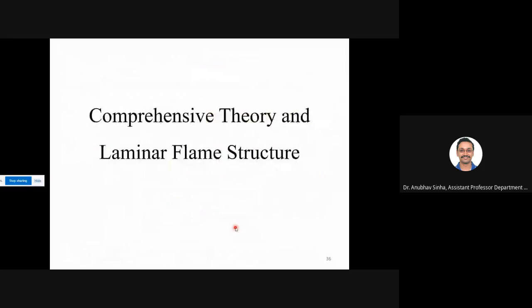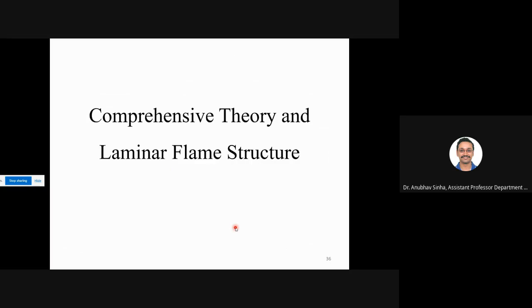Move ahead. Now see, we have talked about these two theories. One was very simple, one was a little complicated. But for the actual calculations, especially in CFD and computational combustion, we have a very comprehensive theory. We talk about all the conservation equations and all the reaction mechanisms.